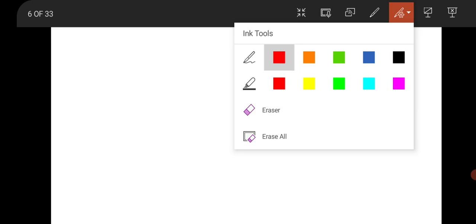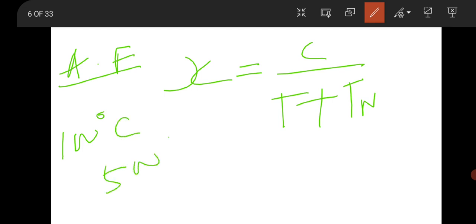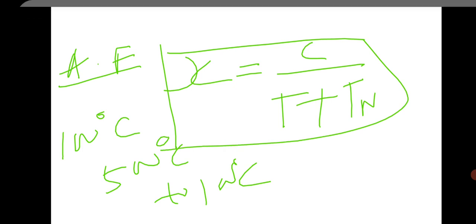Next question was from Neel temperature. So you know for antiferromagnetic material the susceptibility chi is equal to C by (T plus T_N). So the question was like that, a certain material having Neel temperature 100 degree centigrade was cooled from 500 degree centigrade to 100 degree centigrade. So you have to check the susceptibility ratio. By putting this formula you can easily find the answer. So move to the next question.